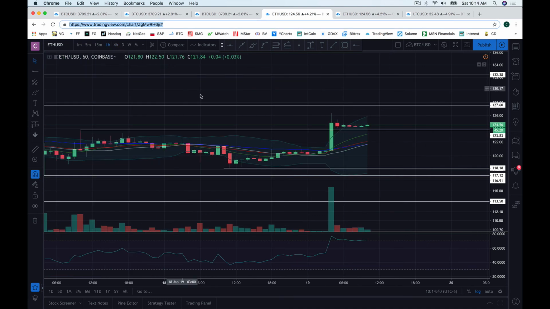On the hourly chart, you can see that we also have a bullish cross of the 12 and 26 period exponential moving averages. We are consolidating, and the bulls will want to set a higher low and then a higher high to maintain the uptrend on the hourly chart. If we lose the uptrend on the hourly chart, that's going to be our first sign of caution for the bulls.